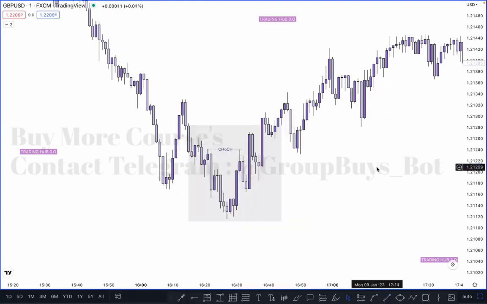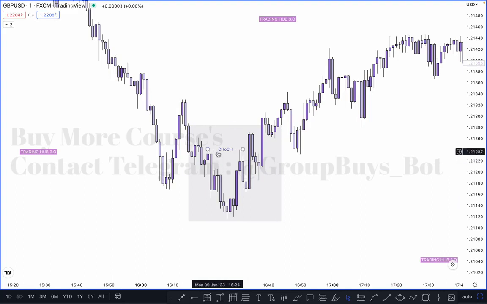To confirm any buy or sell, price must take out the lower time frame inducement, or if the market takes out the previous lower time frame high or low, sweeping the high or low, you can directly buy or sell as per the entry plan, which will be covered in an upcoming chapter. So this is just an explanation of how we can identify a lower time frame entry. This one is our change of character. This one is not a change of character, as we know, because this one is not a valid pullback as per our plan.